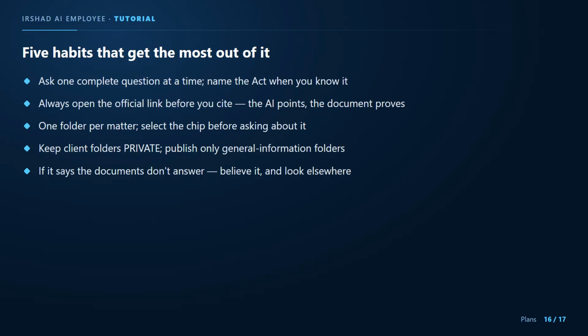5 habits, and you will get far more out of it than most users. 1. Ask one complete question at a time and name the act when you know it. 2. Always open the official link before you cite. The AI points you to the law. The document is the proof.